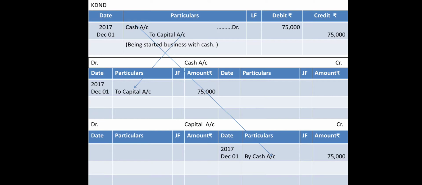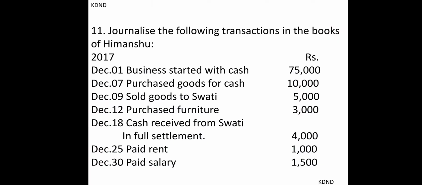Now the first entry we had already drafted, that was cash account debit to capital account. When you are starting this ledger posting, first of all you have to see which accounts are affected. So here cash account and capital account are affected. So this whole game will start with 3 steps only. First is cash account. In cash account, what is happening? Cash account is debit over here.